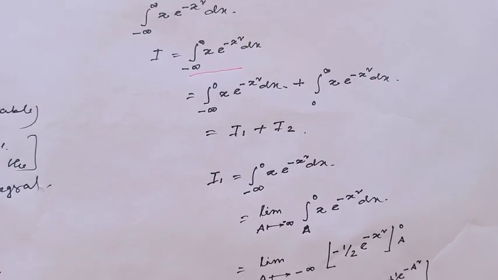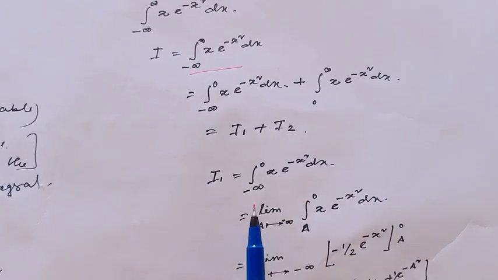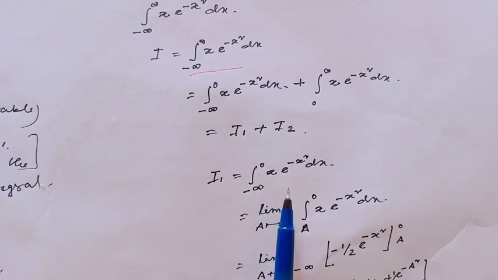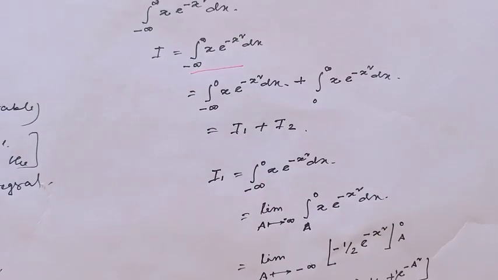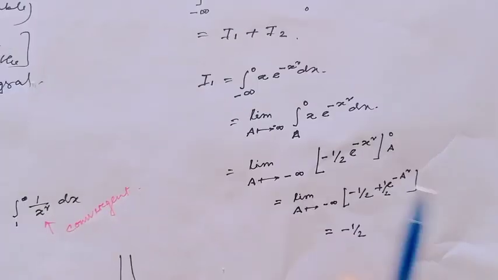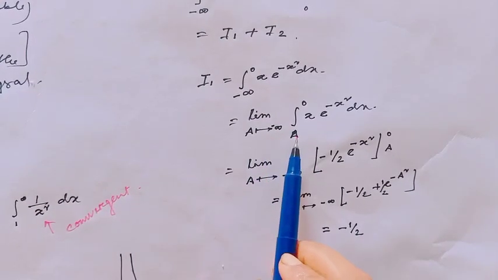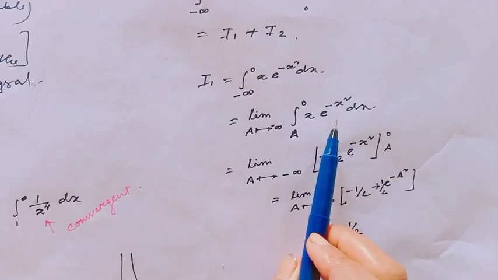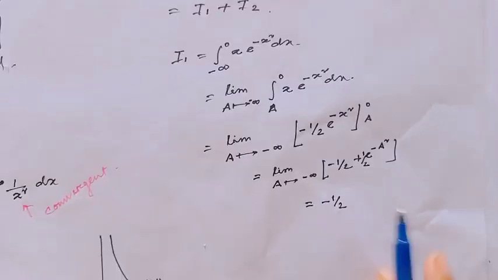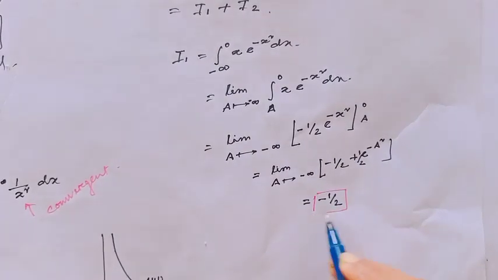At first, evaluate the integral from minus infinity to 0 of x e^(-x²). This value is the limit as a tends to minus infinity of the integral from a to 0 of x e^(-x²), and this value is actually minus half.